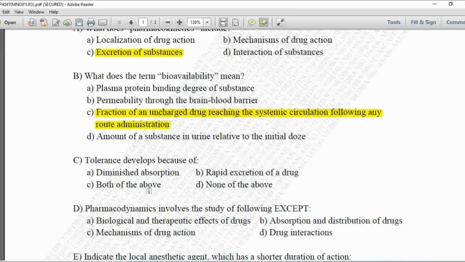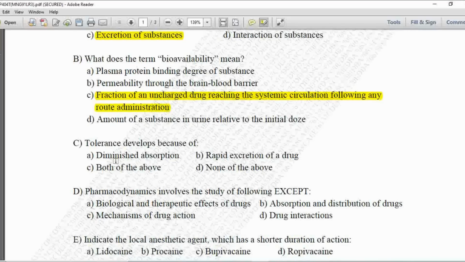Next MCQ. Tolerance develops because of: option A is diminished absorption, B is rapid excretion of a drug, C is both of the above and D is none of the above. The reason for tolerance is taking a drug for a longer duration, when you become habituated to that drug. But the reasons given here, diminished absorption and rapid excretion of a drug, are not reasons for the development of tolerance. So option C is not correct. Here the correct option is D, none of the above.